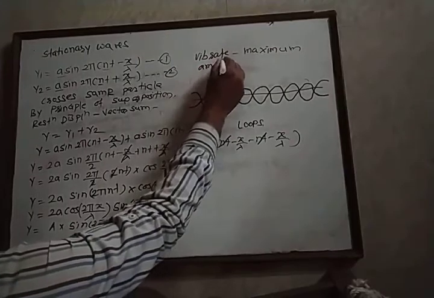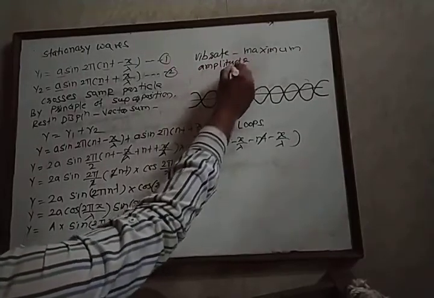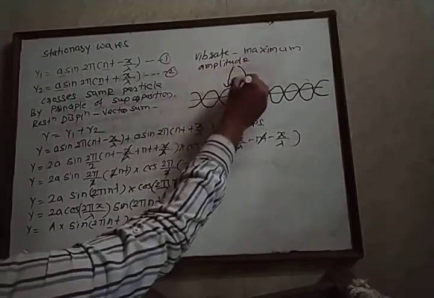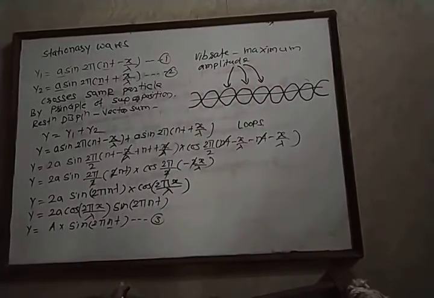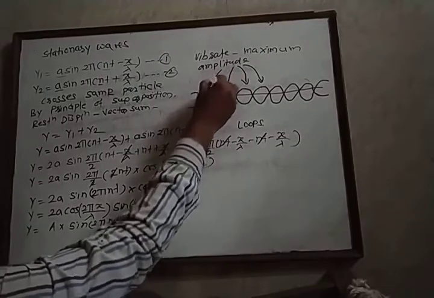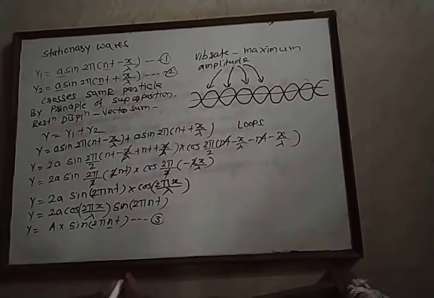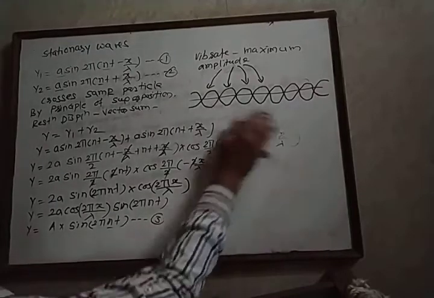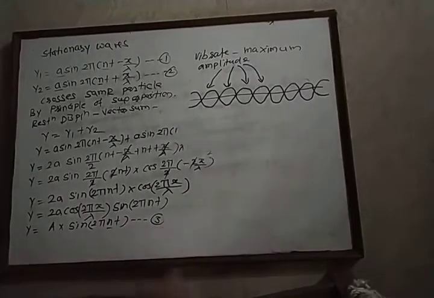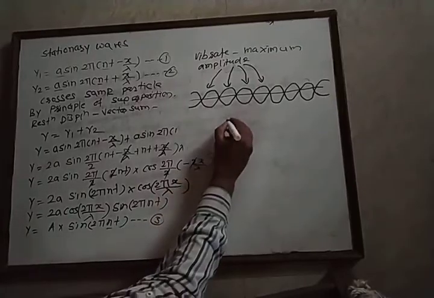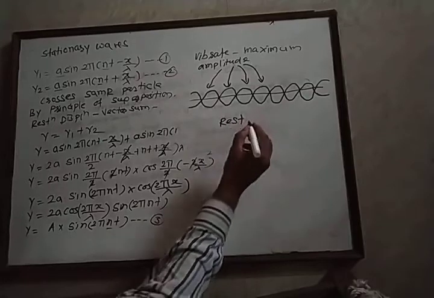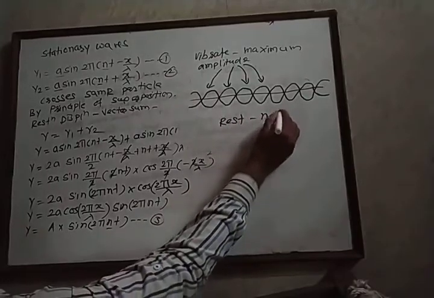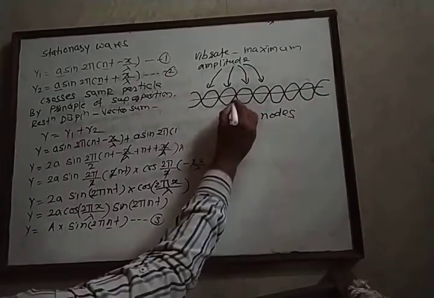The particles which are vibrating with the maximum amplitude are known as antinodes. Different antinodes are obtained. And some particles on the wave are permanently at rest position. All such particles are known as nodes.